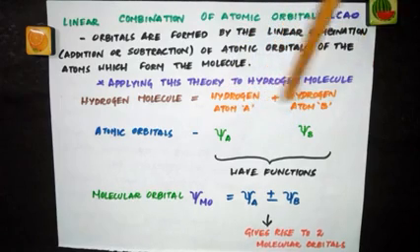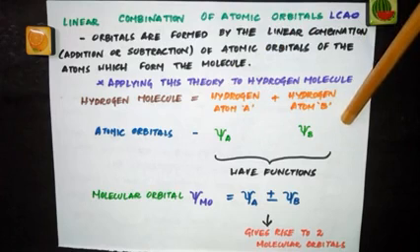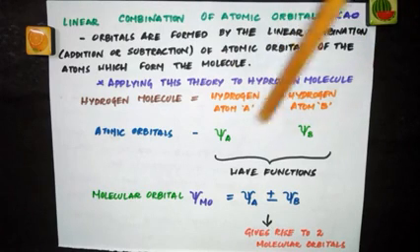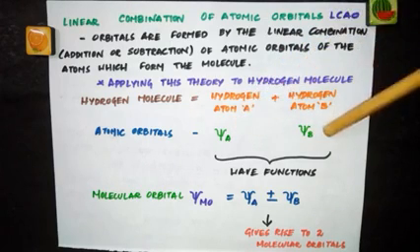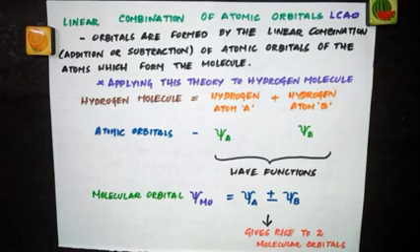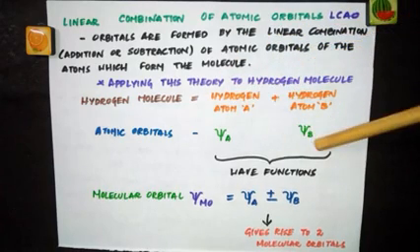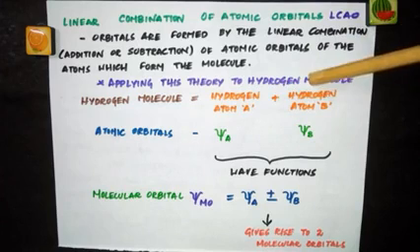So let's name one hydrogen atom as A and another hydrogen atom as B. Each of these atoms has a 1s orbital. What is the electronic configuration of hydrogen? Its atomic number is 1, so 1s1. So you can represent the atomic orbitals of these hydrogen atoms as wave functions, psi A and psi B. Psi A is the wave function of the atomic orbital of hydrogen atom A and psi B is the wave function of the atomic orbital of hydrogen atom B.